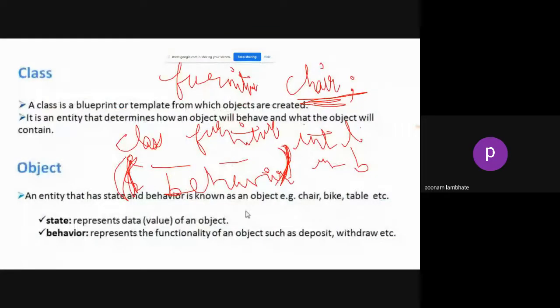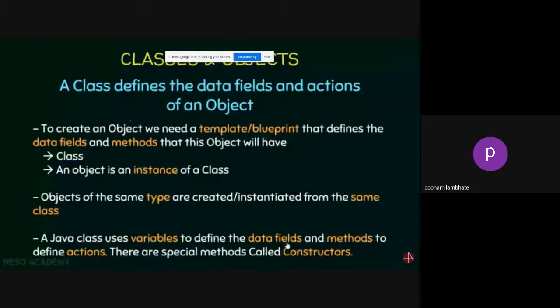Now, let us go further. To create an object, we need a template or blueprint, and this template or blueprint is called the class. As I said, all that you define inside your class will determine what should be applied to your object of that class. So the class will define what you can define inside it: the states, which you can call data fields or fields, and the methods, which you can call behaviors.